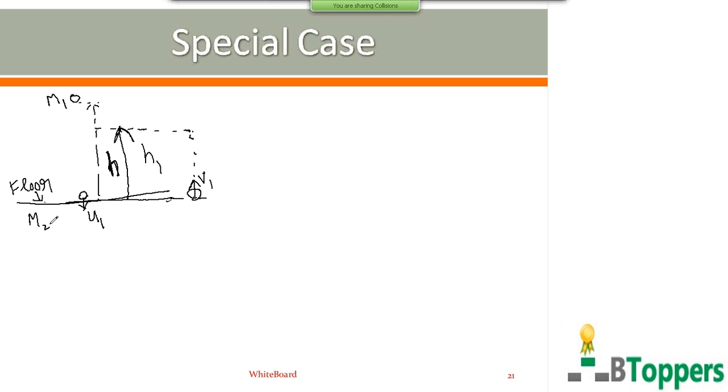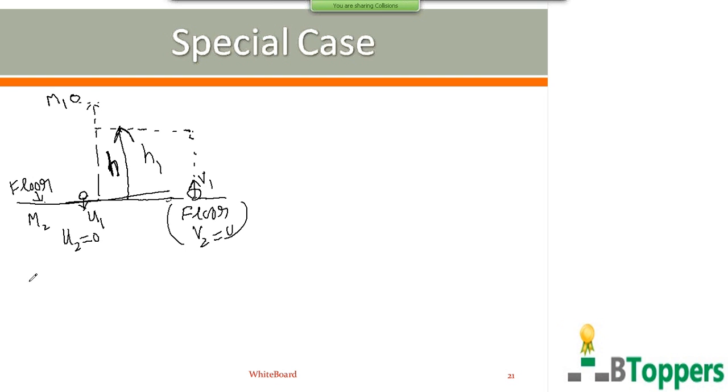Before collision between the ball and the floor, u2 is 0. That means the floor is at rest. So the initial velocity of m2, that is the floor, before collision is 0. The final velocity of m2 after collision is also 0. That means v2 is also 0, because the floor is at rest before and after collision. So u2 is 0, v2 is 0.